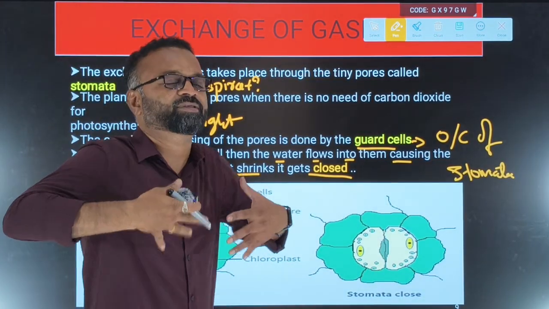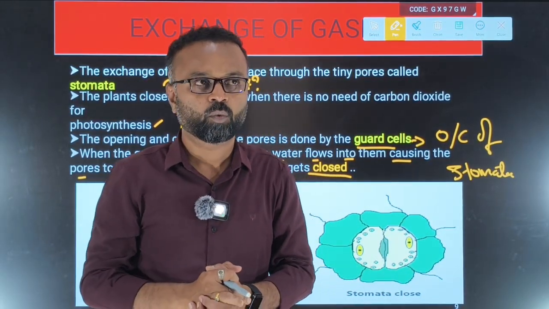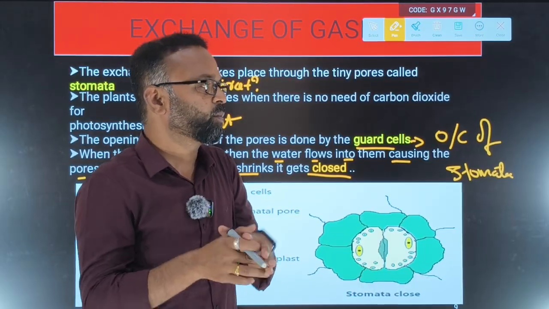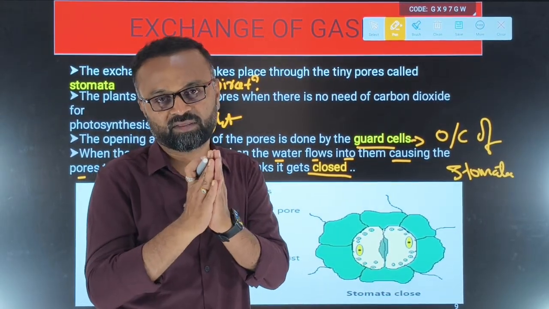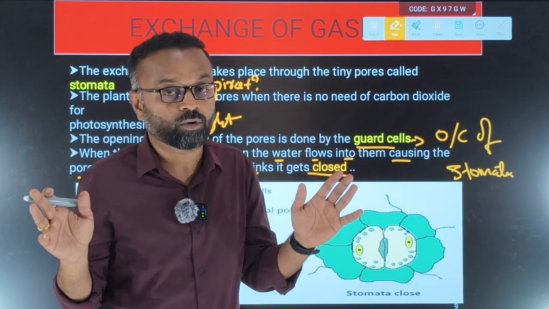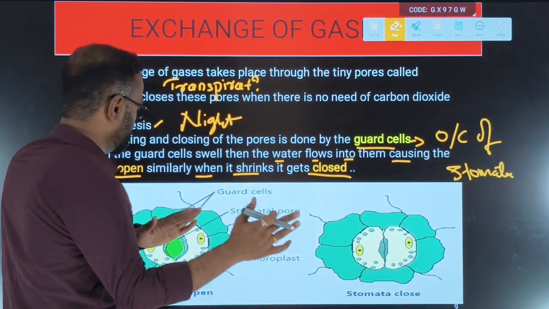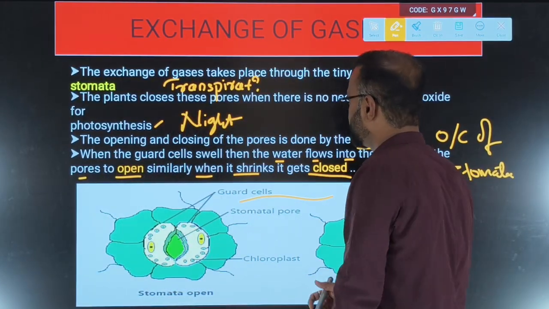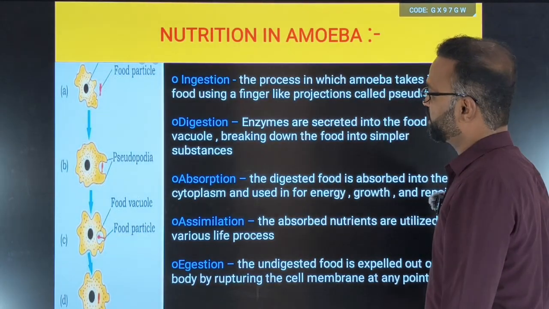When there is an excess amount of water in the plant body, it wants to send the water into the atmosphere in the form of water vapor. So the guard cells will swell and open by themselves. When water is less, definitely the guard cells will shrink and close. The plant doesn't want to let out all the water molecules into the atmosphere. So, a very important diagram. You need to practice this diagram. Don't forget, diagrams are an essential part of your exam.